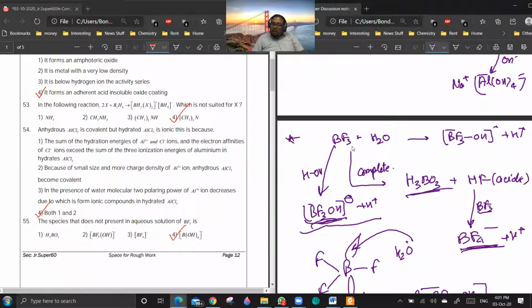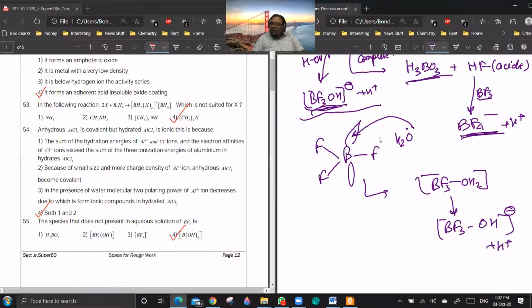Now, the ones undergoing partial hydrolysis: the H2O will attack the vacant orbital of BF3 and first form the BF3OH2 complex. But here oxygen is carrying a positive charge and boron a negative charge. Oxygen doesn't want to hold a positive charge, so it will lose an H plus. So you see these species are formed.